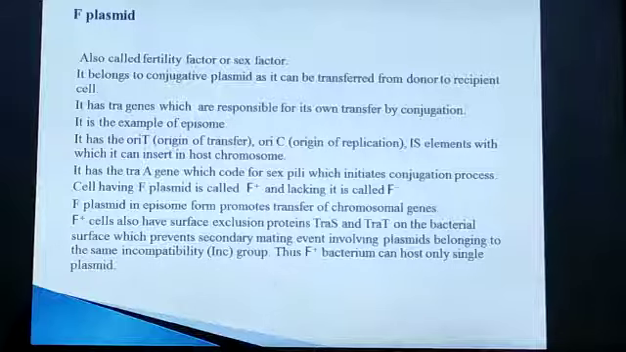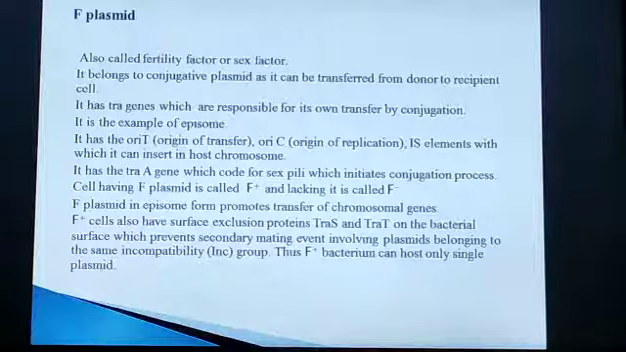The tra genes encode the sex pili, which initiate the conjugation process. This is a specific, distinctive pilus present on the cell surface, coded by the traA gene, and this pilus is responsible for initiating the conjugation process.